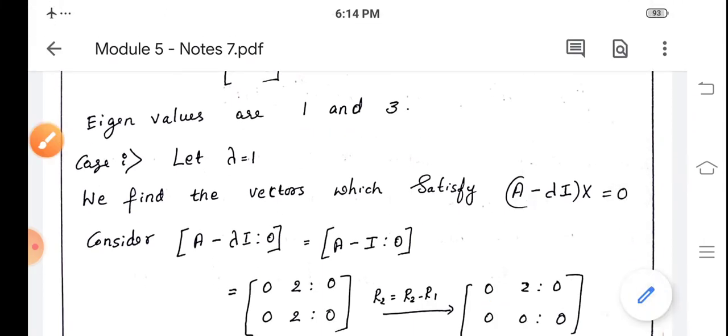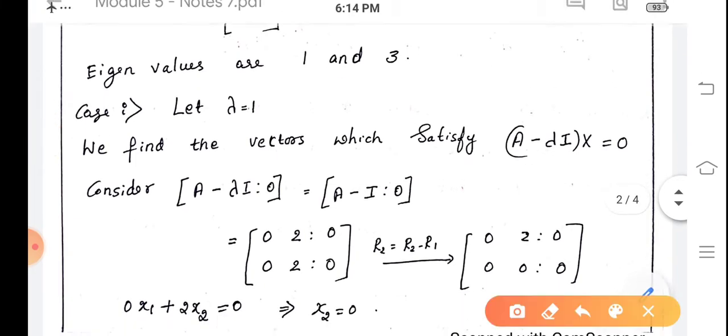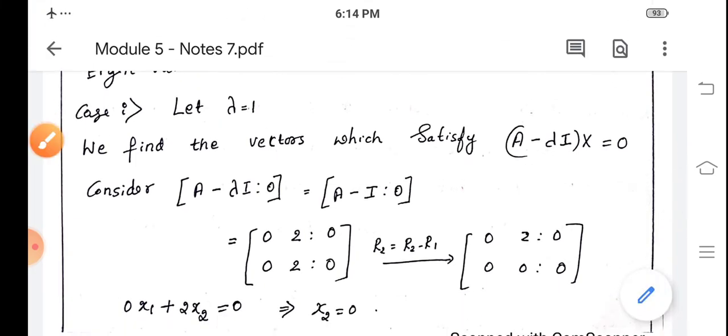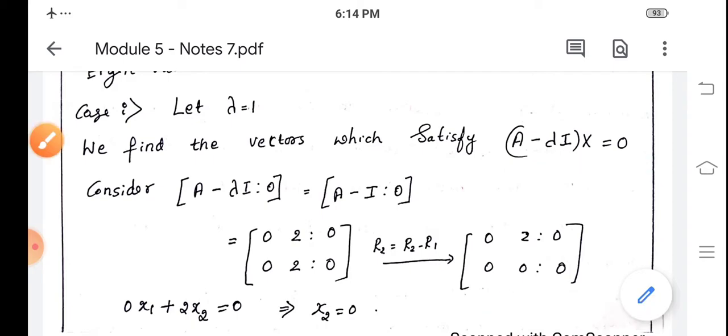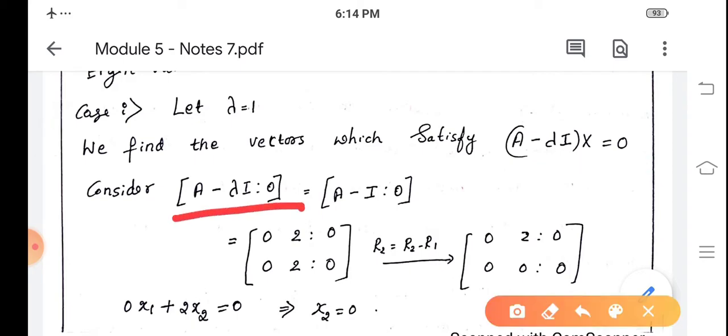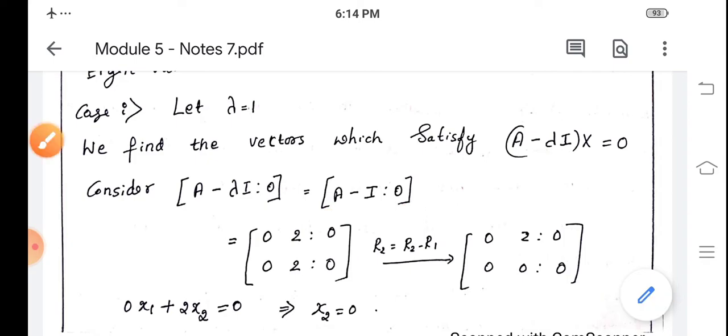Now let us find the eigenvectors. We take lambda equal to 1. For lambda equal to 1, we find the vectors which satisfy A minus lambda I into x equal to 0. We write the augmented matrix, that is A minus lambda I augmented with 0. But since lambda equals 1, the augmented matrix is A minus I augmented with 0.